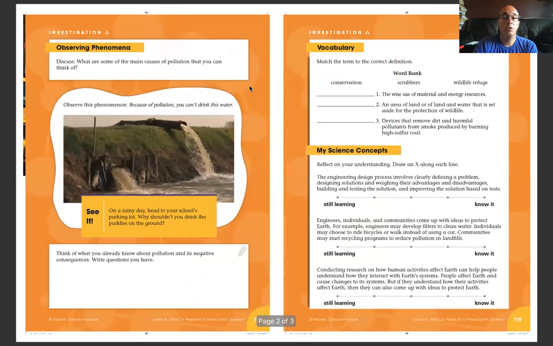All right, so we have the observing phenomena and the vocabulary and science concepts sections, and that should be it for today. Observing phenomena, discuss what are some of the main causes of pollution that you can think of. Okay, just write a simple answer here. And it says here, observe this phenomenon. Because of pollution, you can't drink this water. Pretty nasty looking. It says, think of what you already know about pollution and its negative consequences. Write questions you have here.